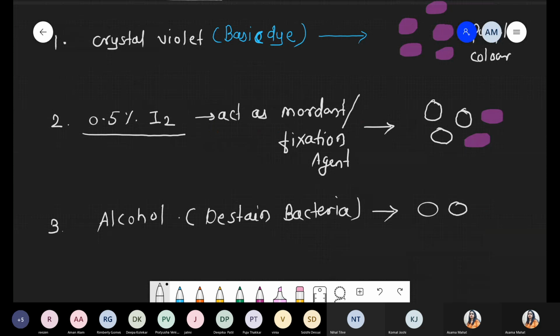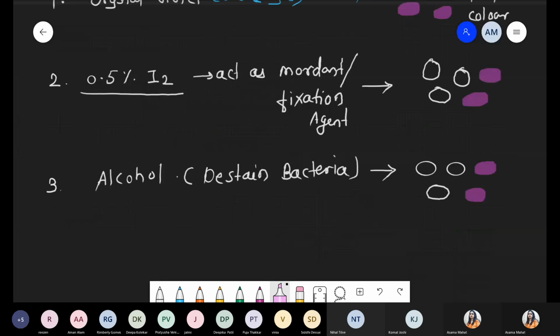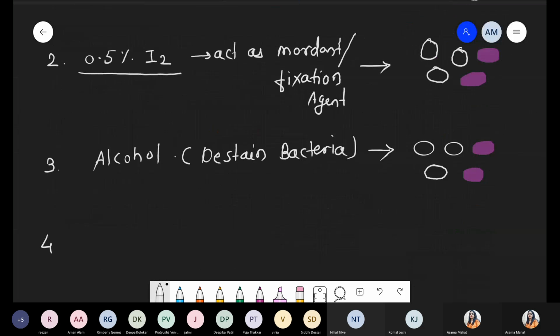Few bacteria like this lose their color, and finally a few bacteria remain as they are, keeping their color. In the next step, the last dye used is safranin. Safranin acts as a counter stain or counter dye.